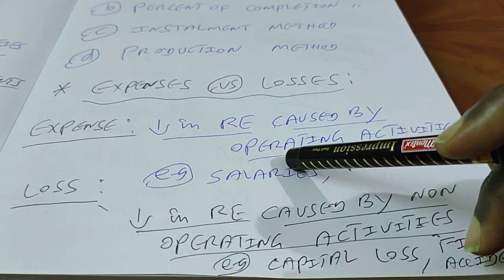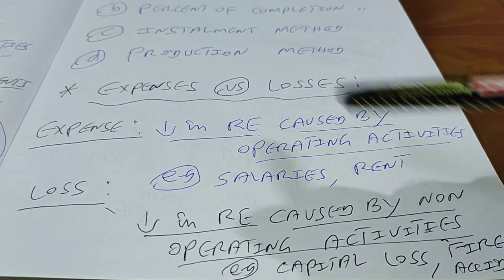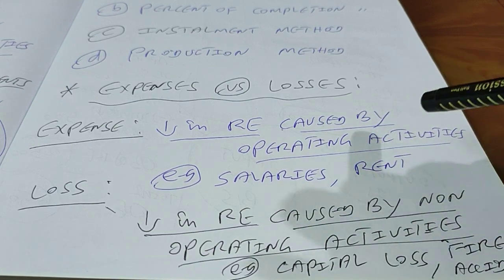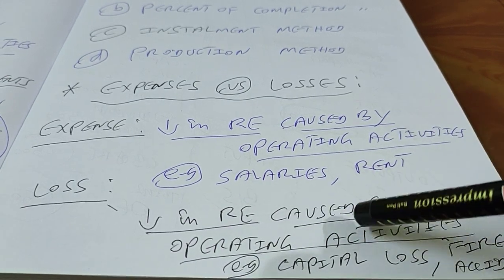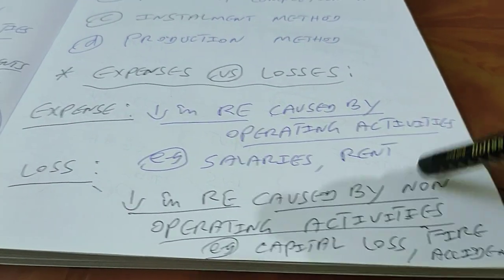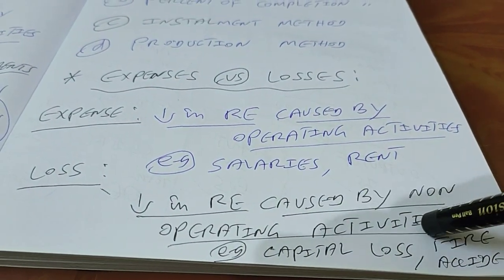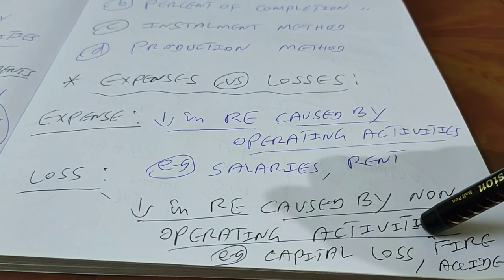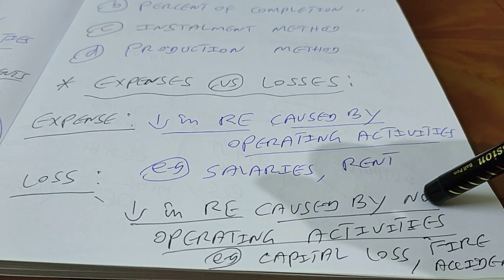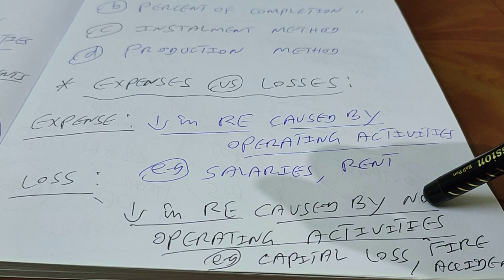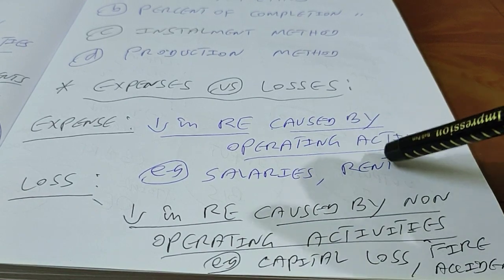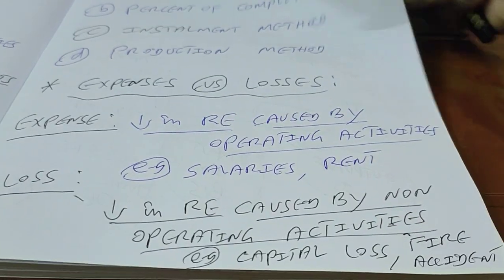When you talk about expense, it is caused by operating activities. The decrease in retained earnings is caused by the operating activities. Examples are salaries and rent. When you talk about loss, the decrease in retained earnings is caused by non-operating activities. An example is capital loss, right? That means if you are selling a piece of land for a loss, then it comes under loss. You have a fire accident, or this COVID-19 has created more losses, right? That means it comes under loss. It's not caused by operating activities. It is caused by items which are beyond your control, right? Yeah. So I move ahead.